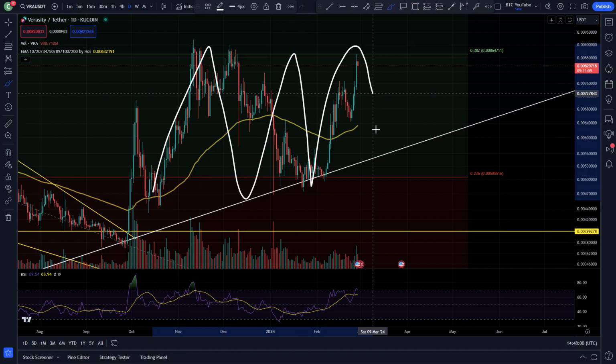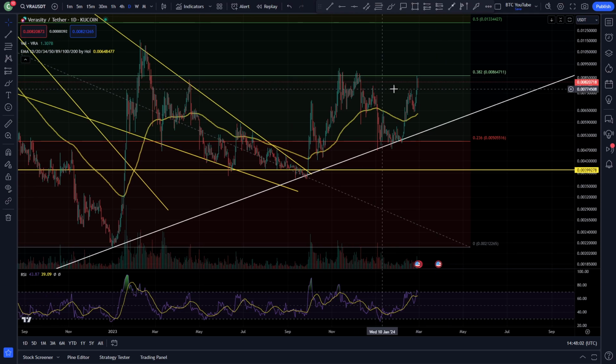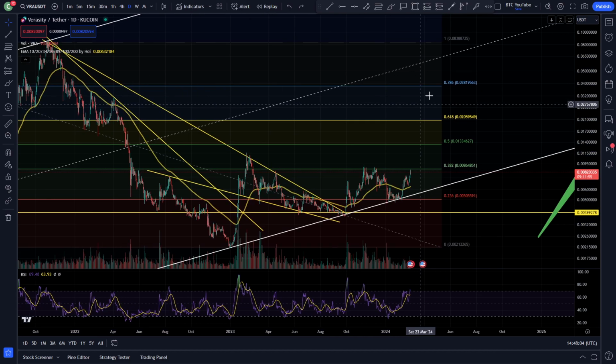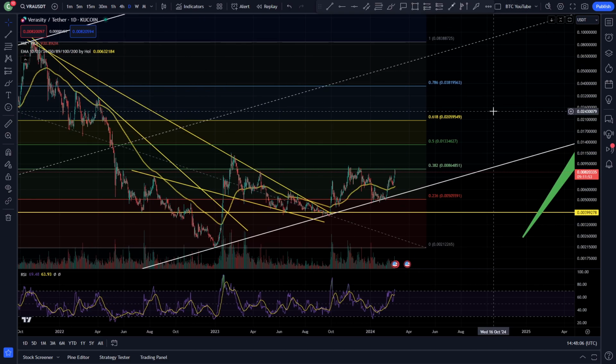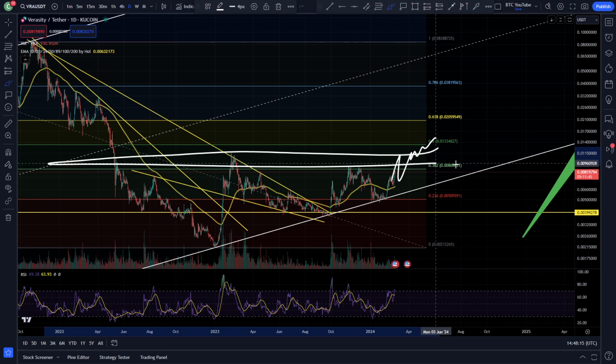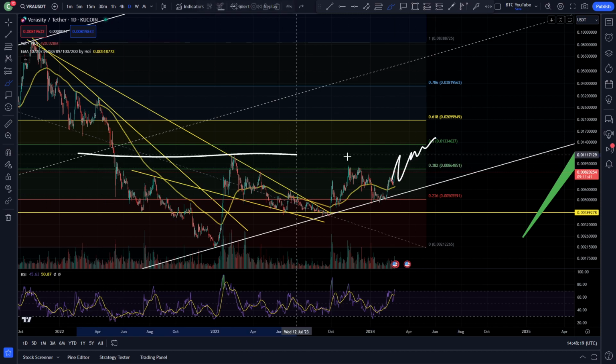But you can see very simply what's happened. Just putting in a little bit of a range right now between these two levels, waiting for that altcoin season where momentum will shift for altcoins. Obviously Bitcoin, Ethereum and some of the large caps are starting to move. Once capital rotates into smaller caps like Verasity, hopefully we can see Verasity coming up, breaking this $1 area of resistance that we've been stuck under the whole bear market.